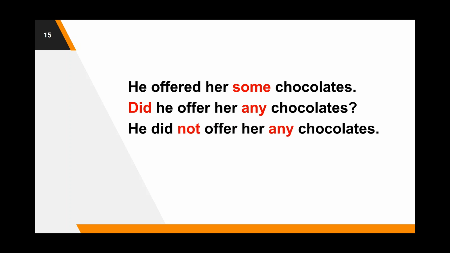And the third sentence also expresses non-assertion, and it is negative. He did not offer her any chocolates. It would be very important to notice that the word any is used in both interrogative sentences and in negative sentences. So please pay attention to that.